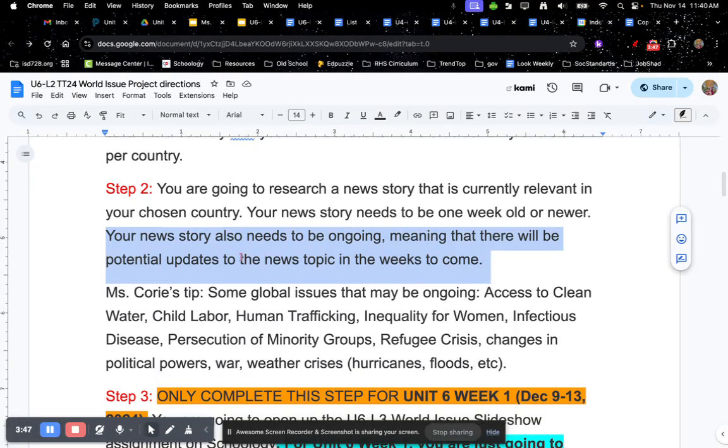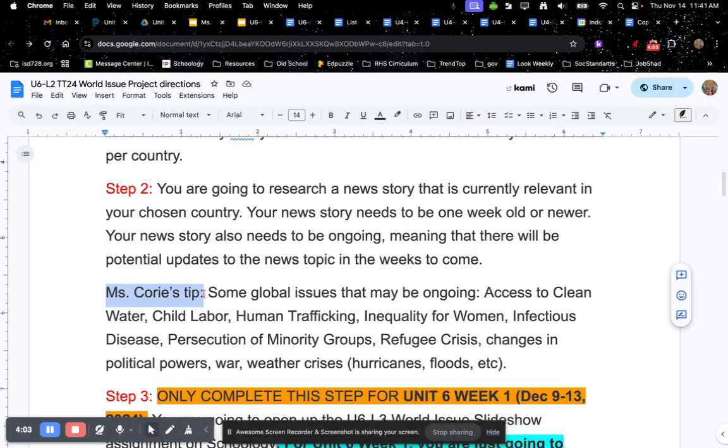Your news story also needs to be ongoing, meaning that there will be potential updates to the news topic in the weeks to come. If the news story is not ongoing, you are going to have an incredibly difficult time completing this project. So here's my tip. Some global issues that may be ongoing include access to clean water, child labor, human trafficking, inequality for women, infectious diseases, persecution of minority groups, refugee crisis, changes in political powers, war, and weather crises like hurricanes and floods.